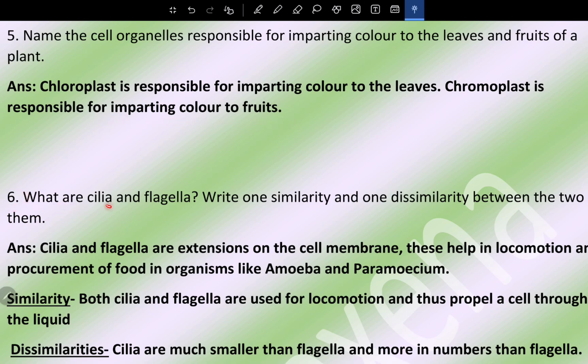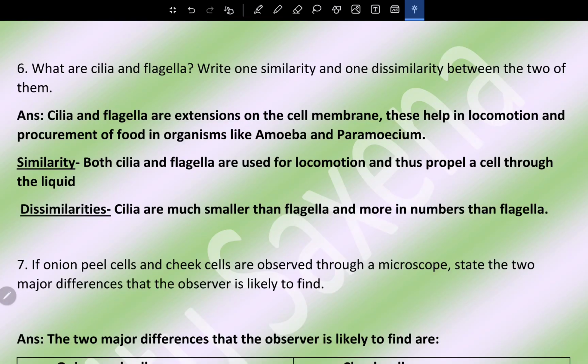And what are cilia and flagella? Write one similarity and one dissimilarity between the two of them. Cilia and flagella are extensions on the cell membrane. These help in locomotion and procurement of food in organisms like amoeba and paramecium. Similarity: both cilia and flagella are used for locomotion and thus propel a cell through the liquid. Dissimilarity: cilia are much smaller than flagella and more in numbers than flagella.